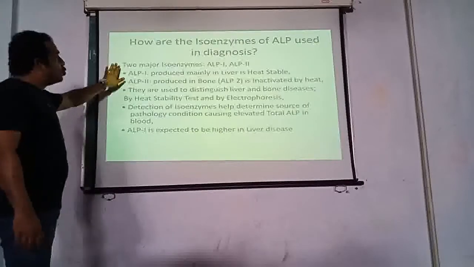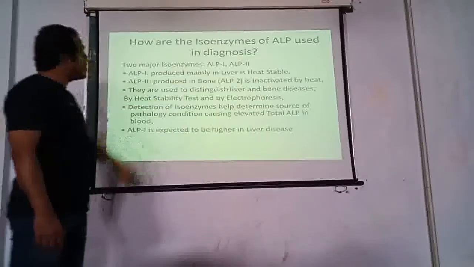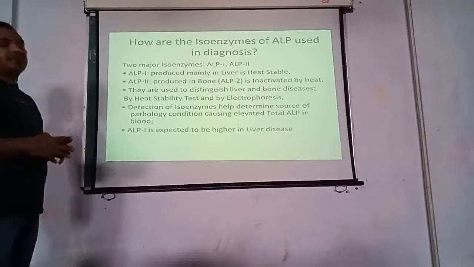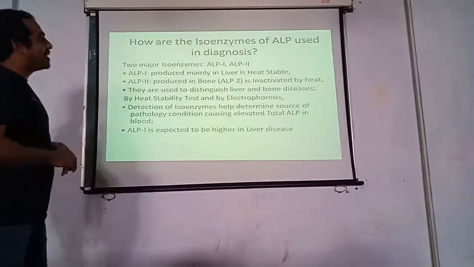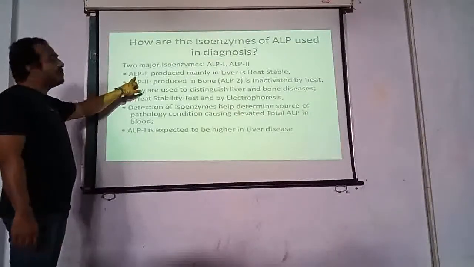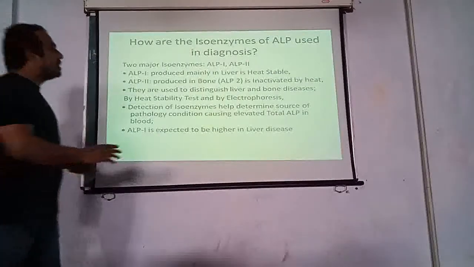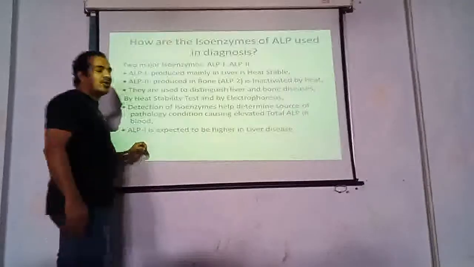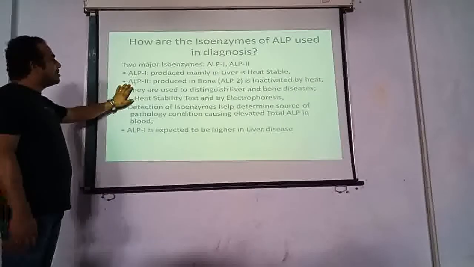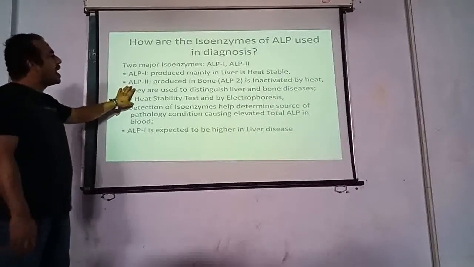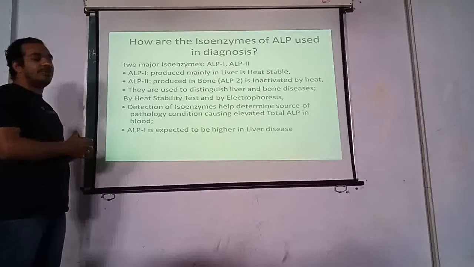Now we have two major isozymes, that is ALP1 and ALP2. They are isozymes, as we have seen from the names alkaline phosphatase 1 and alkaline phosphatase 2. Alkaline phosphatase 1 is produced mainly by the liver and is heat stable. See, heat stability is mainly related to diagnostic purposes, or to the laboratory when we are finding out. So ALP1 is heat stable, whereas ALP2 is produced by the bone and is inactivated by heat. They are used to distinguish liver and bone diseases.